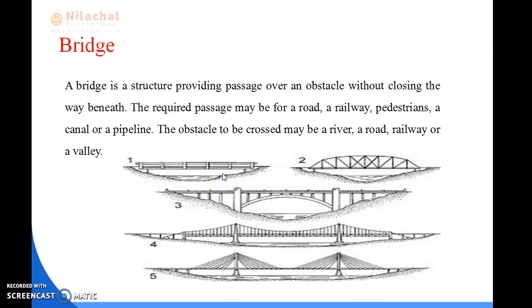Good morning everyone. In the previous class, we already discussed types of culvert. In this class, we discuss about bridge. We already discussed something about bridge.